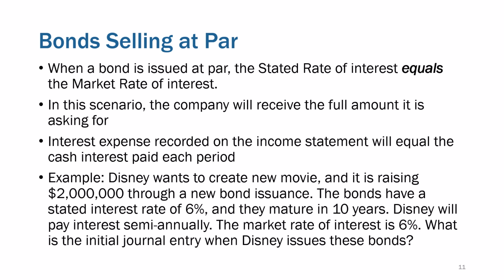So Disney wants to create a new movie, and it's raising $2 million through a new bond issuance. The bonds have a stated interest rate of 6%. They mature in 10 years. They're going to pay interest twice a year. The market rate of interest is 6%. What is the initial journal entry when they issue these bonds? Again, this is almost never going to happen, that the market rate is going to be exactly equal to the stated rate. But we just are going to set it as an example.